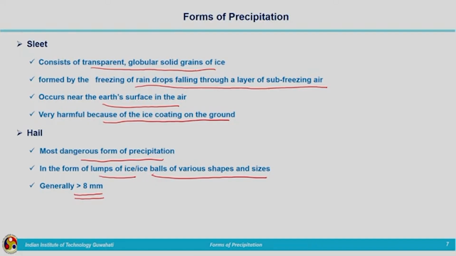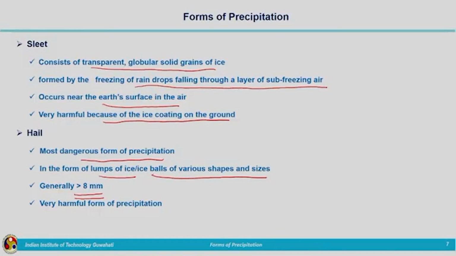So the size of these ice balls will be greater than that. Rainfall is in the liquid form, this is in the solid form. The size of these solid ice crystals, ice balls, is greater than approximately 8 millimeters and beyond. So you can imagine the size of the solid falling on the ground, and it is really a dangerous form of precipitation. It is a very harmful form of precipitation.